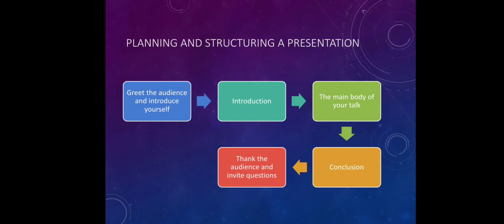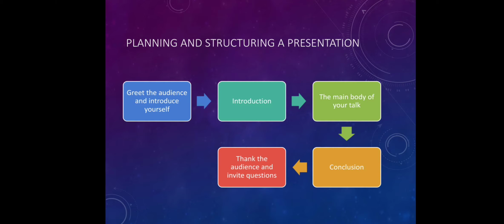Then comes the planning and structuring of a presentation. First, there are 5 steps in planning and structuring a presentation. First step is greeting the audience and introducing yourself. Means we have to greet and introduce ourselves so that a bonding is formed between the speaker and the listener.